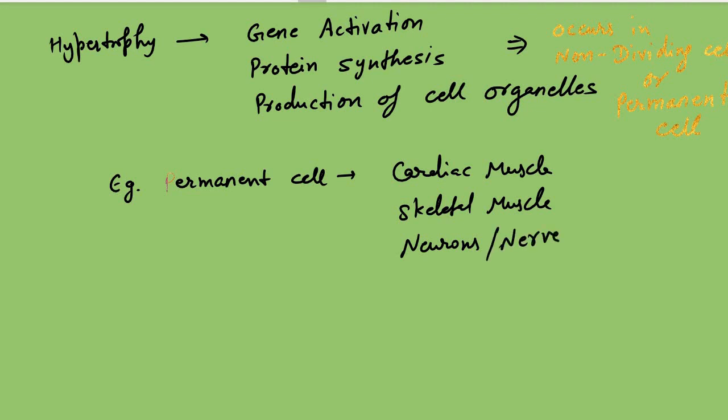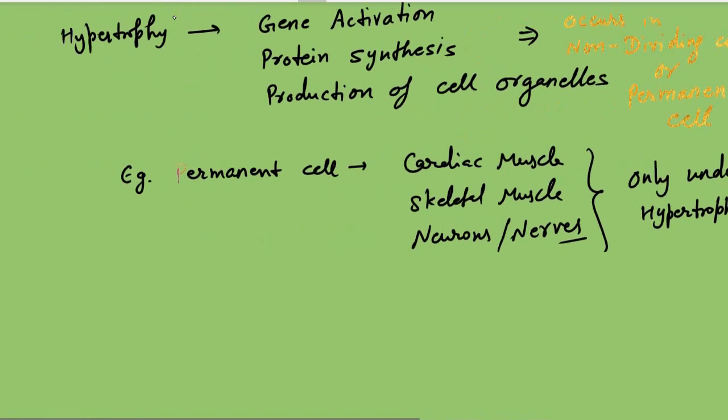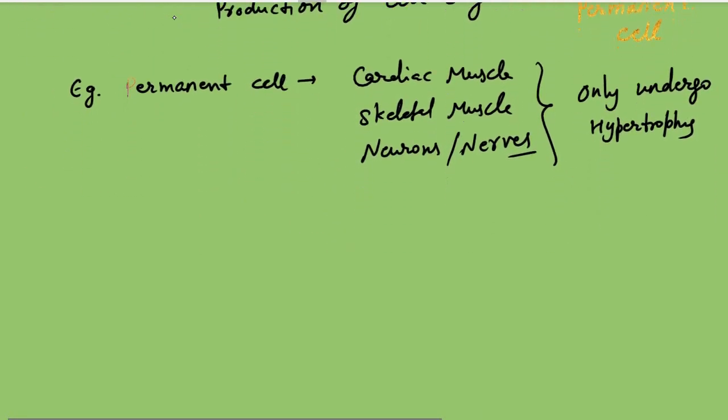These are our permanent cells, and they only undergo hypertrophy, because hyperplasia occurs in dividing cells. That's why these permanent, non-dividing cells have only and only hypertrophy. Then next we have further examples.